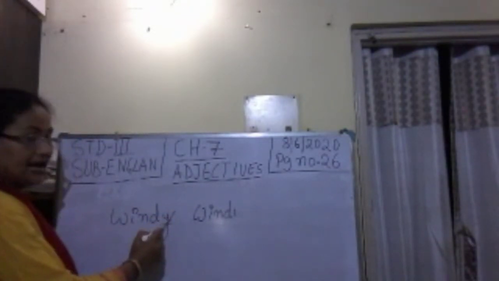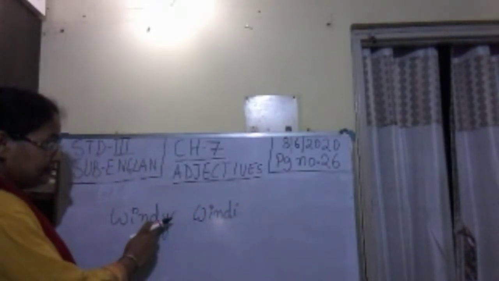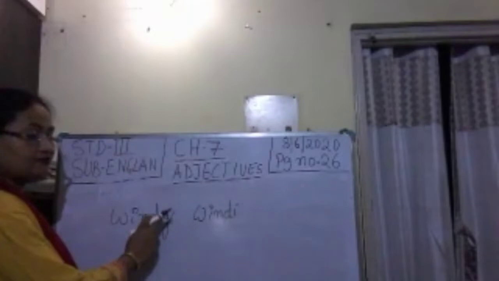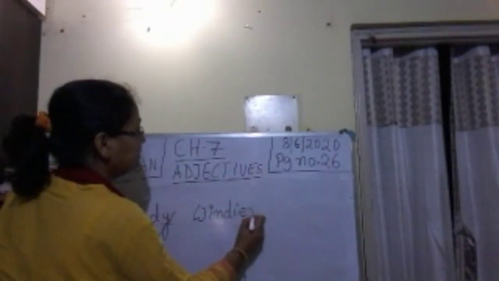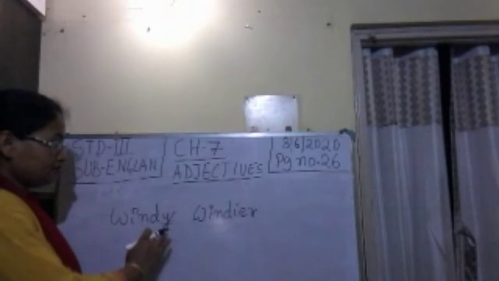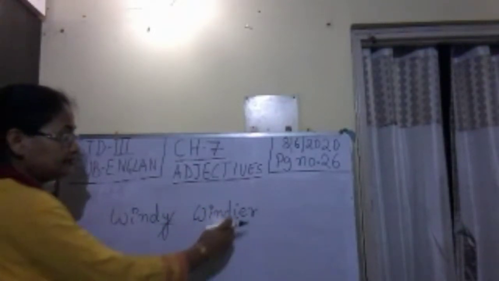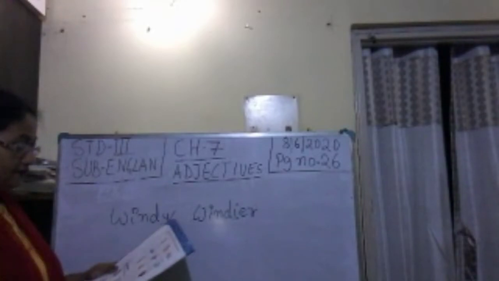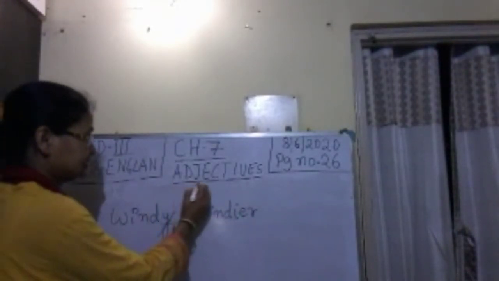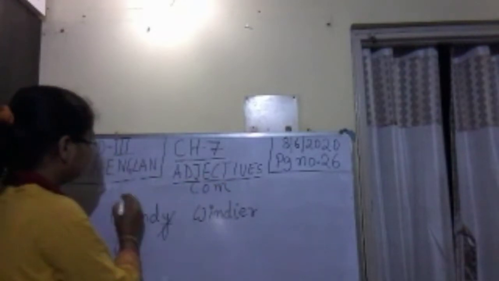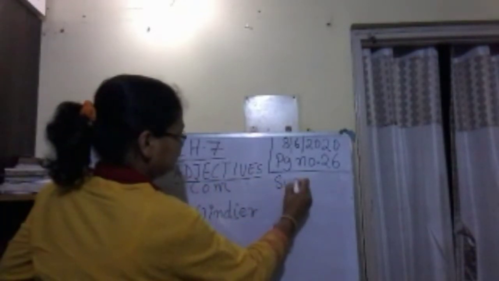In place of Y, we will write I. We'll strike off Y and write I, then we will add ER. So we are replacing Y with I, and then we write ER. So it was windier yesterday. This is comparative, this was positive, and this will be superlative.